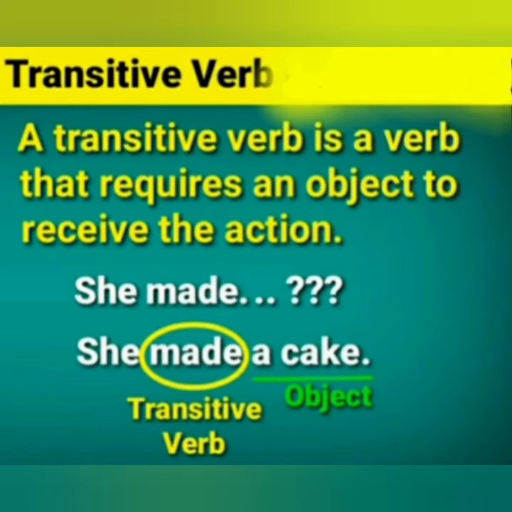If we say she made, here we have a verb, but it is not giving us complete sense. It gives us complete sense when we add the object, a cake. So, a transitive verb is a verb that requires an object to receive the action. Without any object, it doesn't give us any sense.